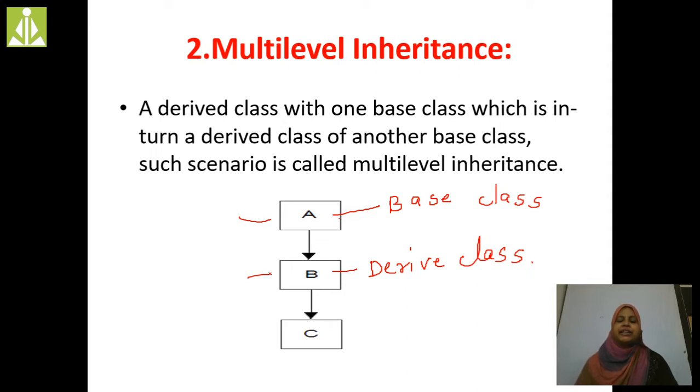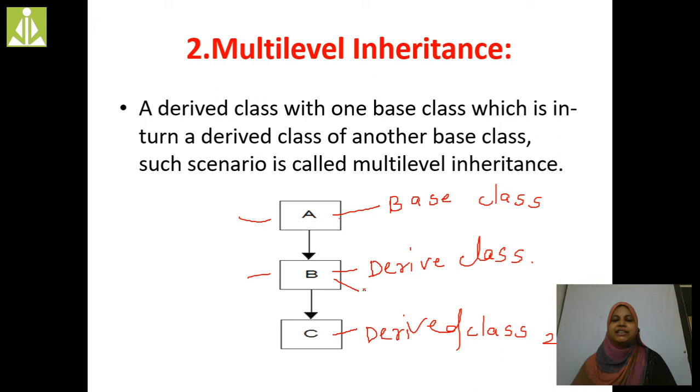Now we are going to derive one more class, derived class 2, which we will call C. For this derived class 2, which one is the base class? B is the base class.